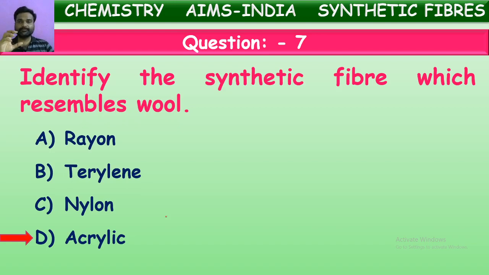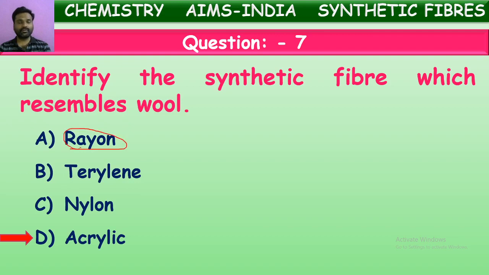That is why acrylic is mostly replacing these woolen garments nowadays, because acrylic seems like wool, gives the same texture, the same warmth, and at the same time it is much cheaper than wool. That is very important here. That is why acrylic is replacing wool's place. That is why acrylic is called fake fur. Fur is nothing but hair. Fake fur means fake hair. It seems like hair, but it is not. So that is the correct answer.